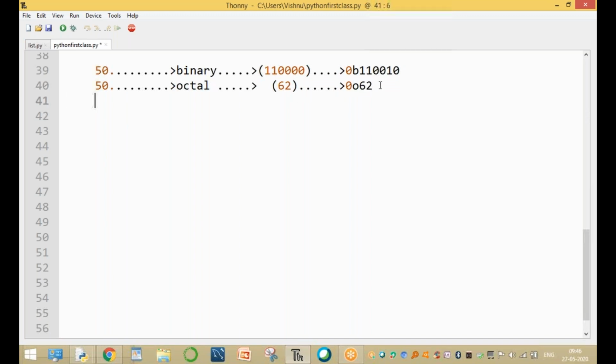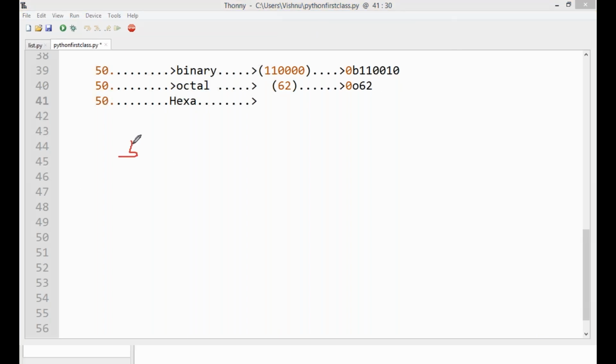Now the next one: the 50 value is converted into a hexadecimal value. What is the base value of hexa? Hexa means the 50 value is divided by the base value of hexa, which is 16.